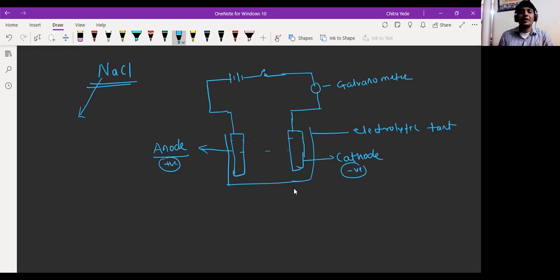This is the positive terminal and negative terminal of the battery. And here we have taken an aqueous solution of NaCl.